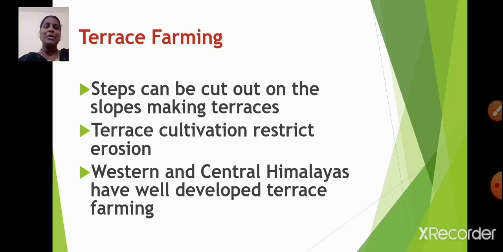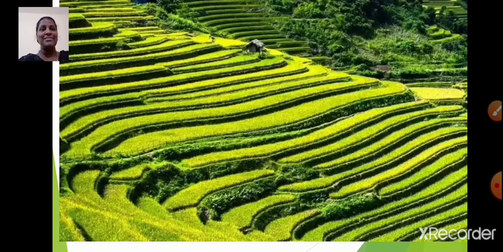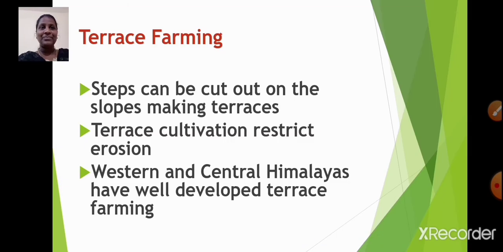Now let us learn about terrace farming. Steps can be cut out on the slopes making terraces. Here in this image you can see the steps are being cut, isn't it? On the slopes making terraces. So terrace cultivation restricts soil erosion.